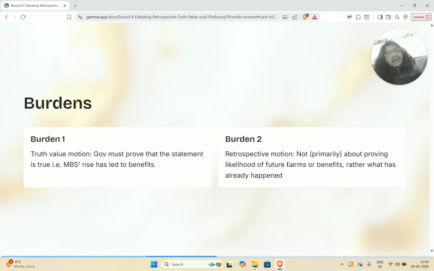And here I will add the nuance that when I say proving the likelihood of future harms and benefits can be a part of this motion, I mean that setting up your country to benefit in the future is also a benefit right now. Let's say I have an exam coming up, and I spend 2 hours today studying for that exam.